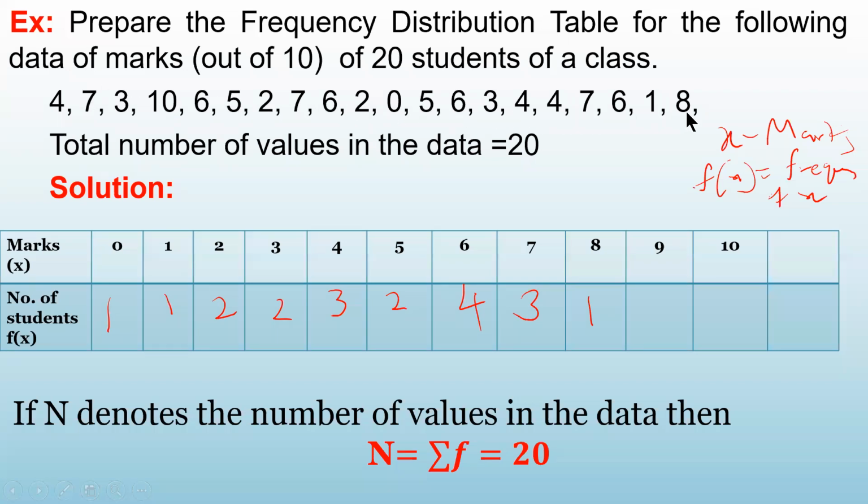9 is not there at all. Look at here. There is nowhere 9 is written. So its frequency is 0. What about 10? 1. That's only 1. Okay.